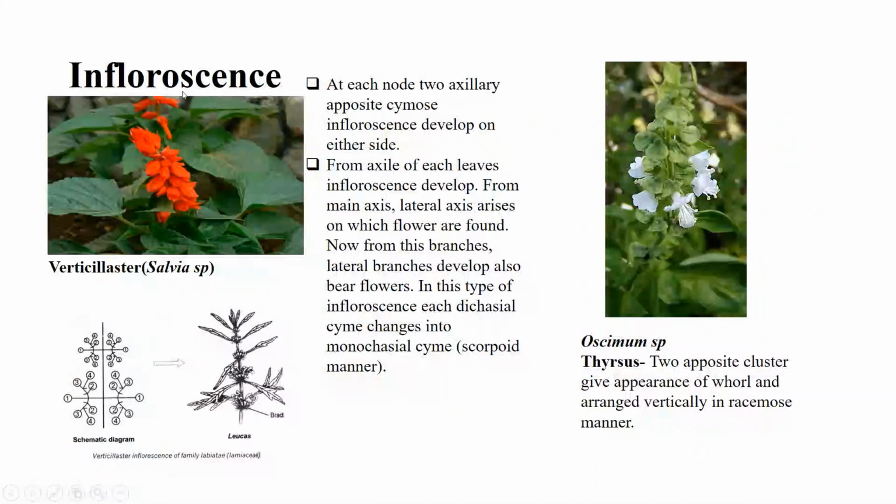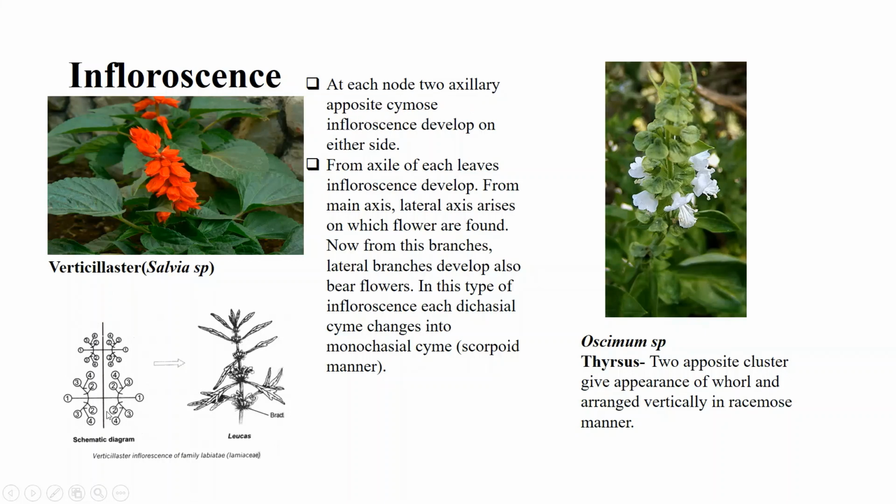Inflorescence. There are many types of inflorescence found in the Lamiaceae family. First one is the verticillaster. This type of inflorescence is found in Salvia species. In this inflorescence, at each node, two axillary opposite cymose inflorescences develop.